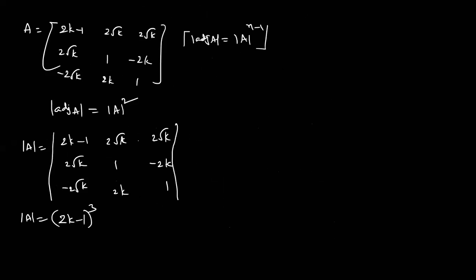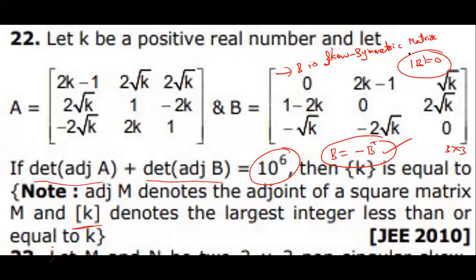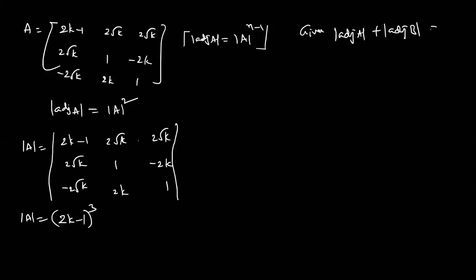Fine. Now, what is the condition given? The determinant of adjoint A plus the determinant of adjoint B equals 10 power 6. The determinant of adjoint B is 0.